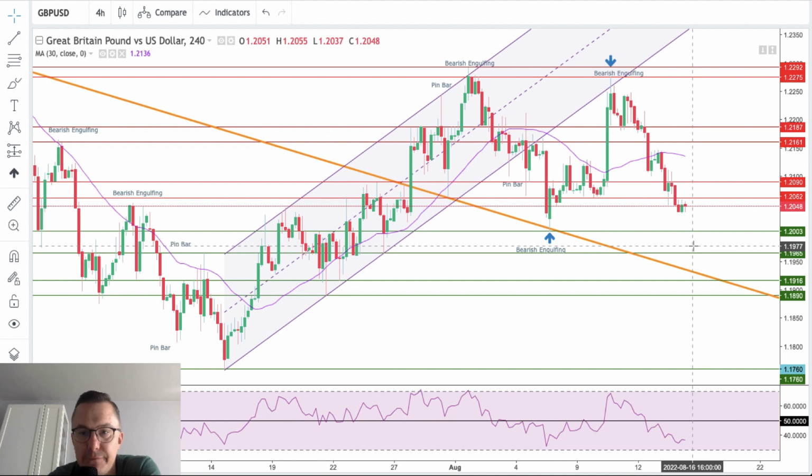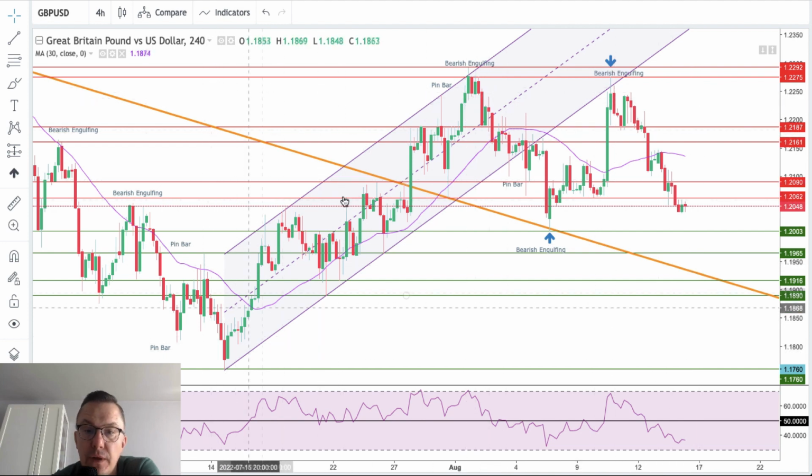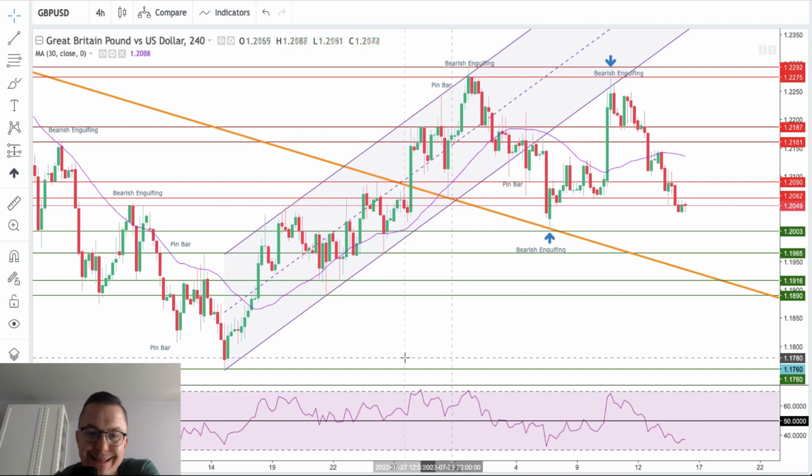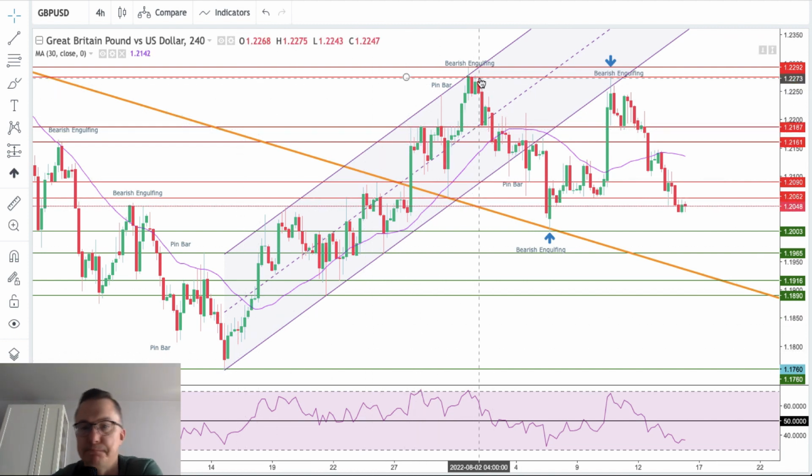The long-term trend on the British pound is still down. Please remember, trend is your friend. So we will consider this move here from the lows of 1.1760 towards the highs of 1.2292 as a corrective movement to the upside during the downtrend. Okay, so this is my outlook for the British pound.